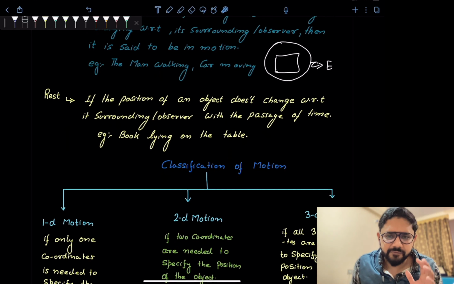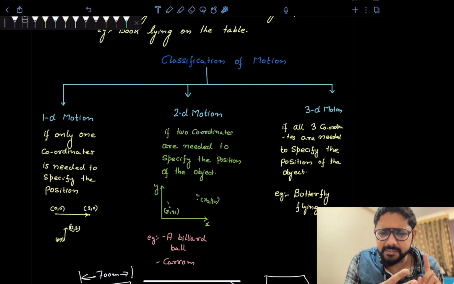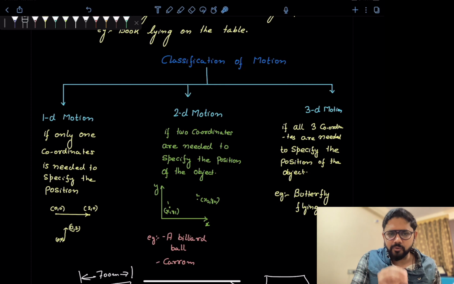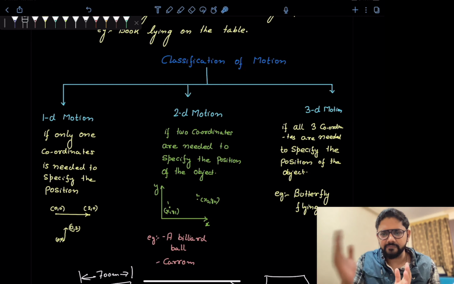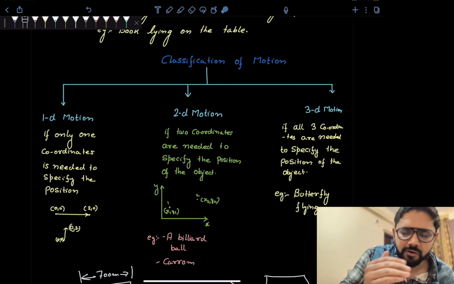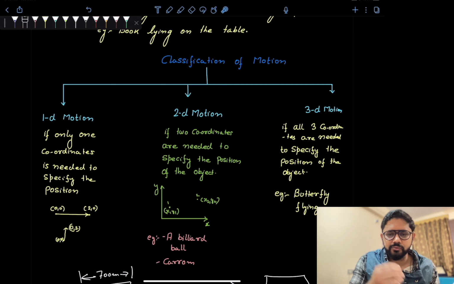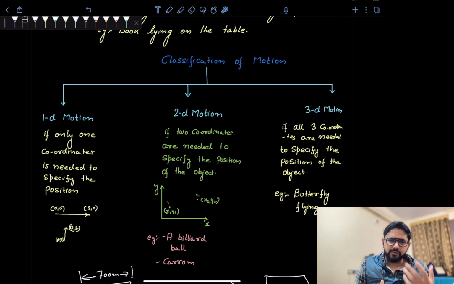Now we will classify motion. The classification of motion is in three categories: motion in 1D, motion in 2D and motion in 3D. When only one coordinate is required to specify the position of the object, that is called 1D. Similarly, two coordinates are needed, suppose x and y, simultaneously; the position of the body will change in x as well as in y, or in xz or zx, which means two coordinates are simultaneously needed to define the position of an object. That is called 2D, so that type of motion is called 2D motion.